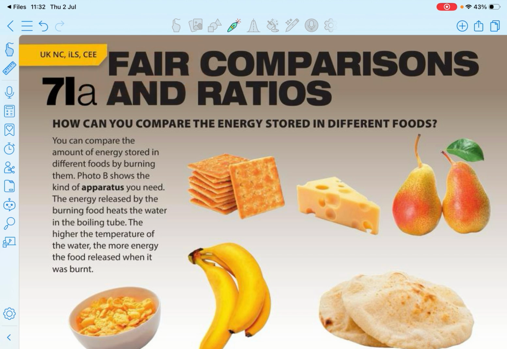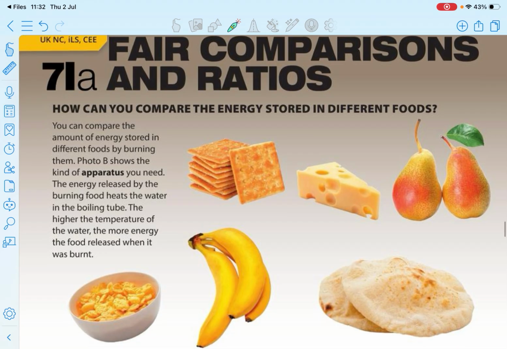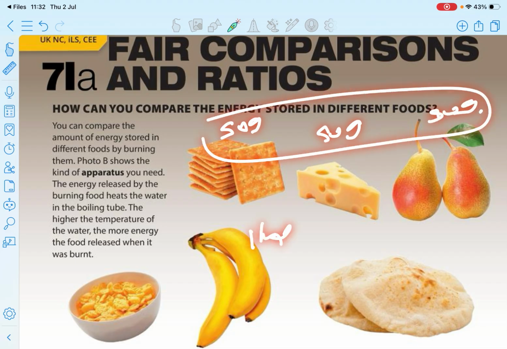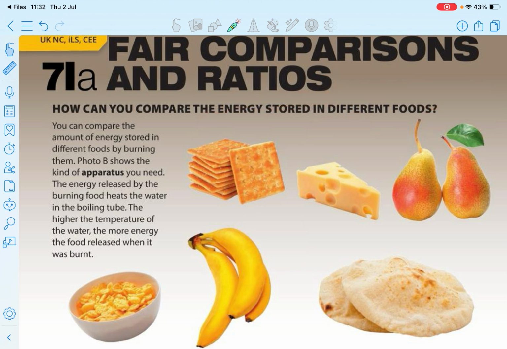Fair means, in here, basically you have to dissolve foods, mix foods with water, heat them and measure the temperature. Using that temperature you can get an idea about how much energy is stored in these foods. In that practical you need to take each mass equal. If you take 50 gram of this, you should take 50 gram of this too. If you take 50 gram for all and this one you take 1 kilogram, you may think that you are great, but it's unfair.